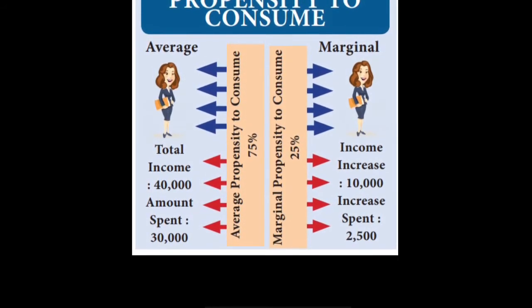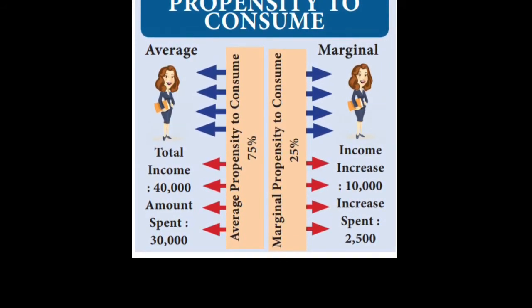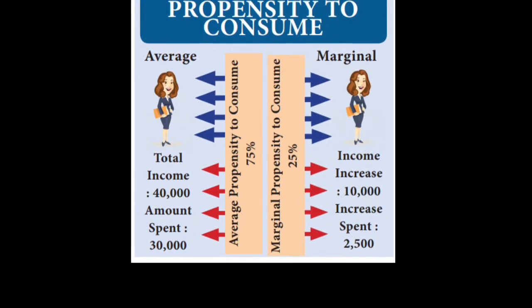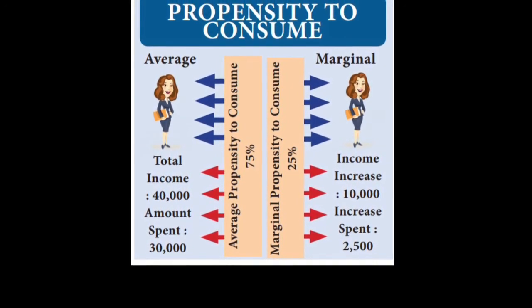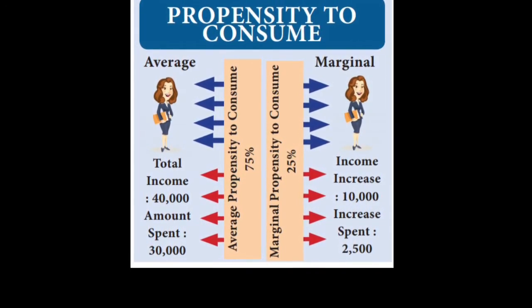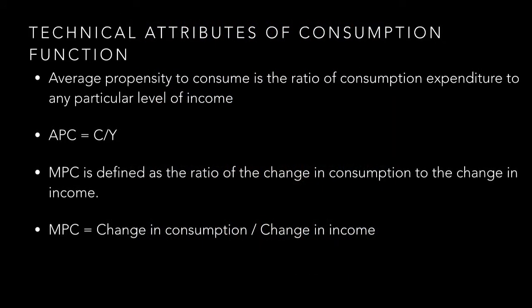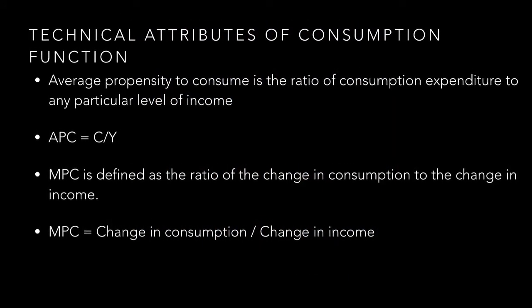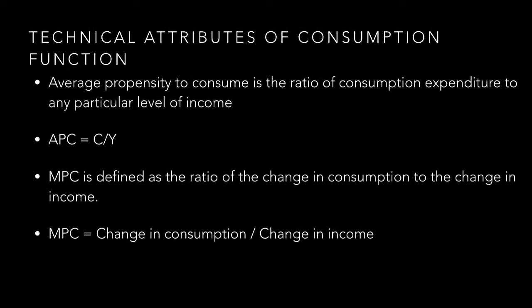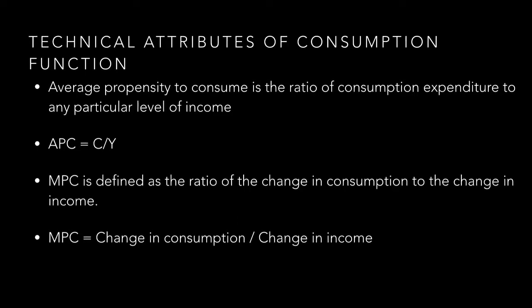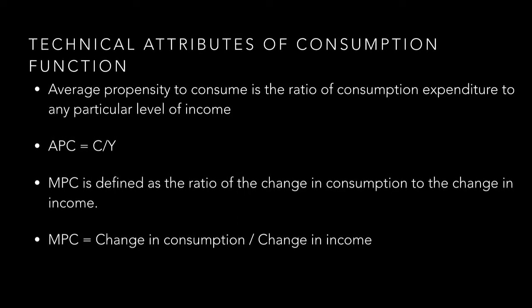The technical attributes of the consumption function. They are average propensity to consume, marginal propensity to consume. Both are having substantial economic significance. APC, that is average propensity to consume, is defined as the ratio of aggregate or total consumption to aggregate income in a given period of time.